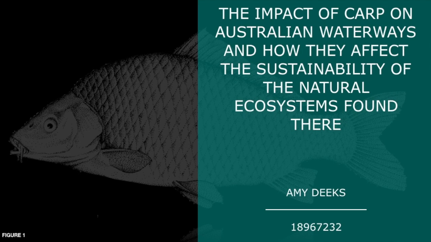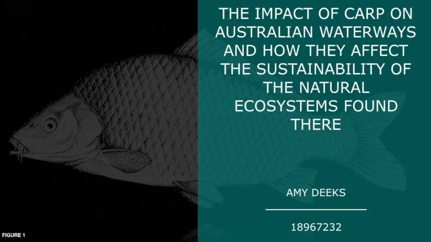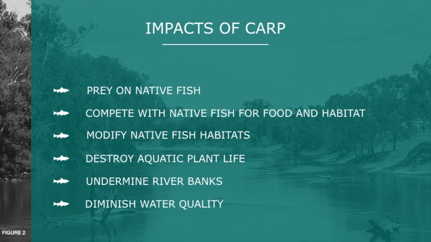Australia was once made up of clear flowing waterways that housed multiple indigenous fish species. Today, however, Australian freshwater ecosystems have unfortunately become vulnerable to the impacts of introduced fish. There are numerous reports of carp negatively impacting vegetation, native fish, and water quality. Carp threaten the plight of native fish through predation, competition, or by modifying their natural habitat. There are records of carp feeding on fish eggs and small fish.